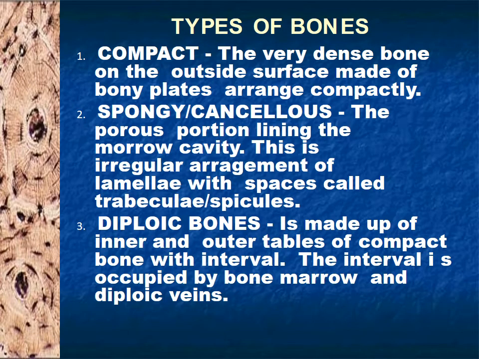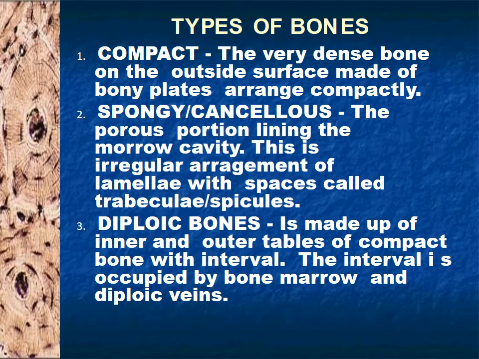Now we have two types of bones: compact and spongy, and diploid. Compact bone is very dense on the outside surface, made up of bony plates arranged compactly. Spongy means sponge-like, porous or cancellous. It is the porous portion lining the marrow cavity. It is an irregular arrangement of lamellae with spaces, called trabeculae or spicules. Diploid bone is made up of inner and outer tables of compact bone with an interval. It means that it is just like a sandwich.